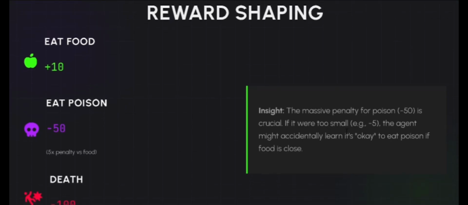If the penalty were not massive, the agent might accidentally learn that it's okay to eat poison if the food is too close. That's why we keep the negative reward larger than usual for this agent.